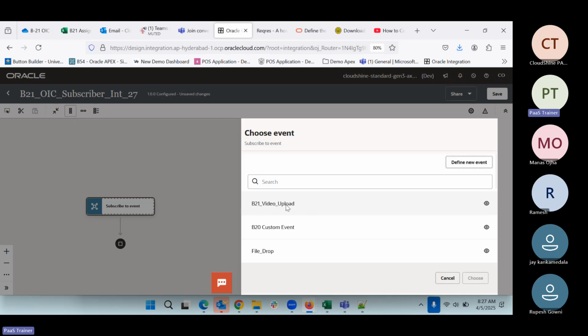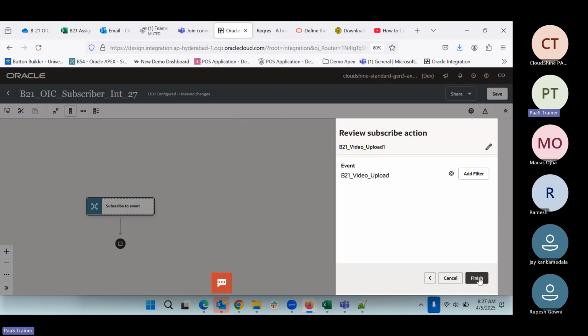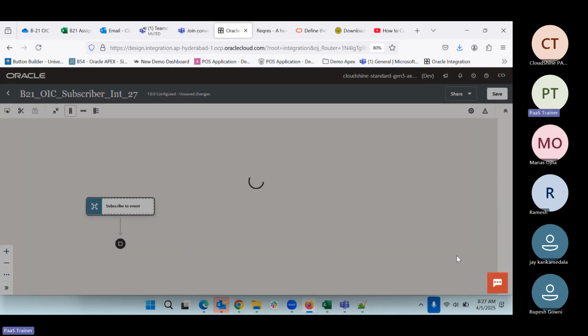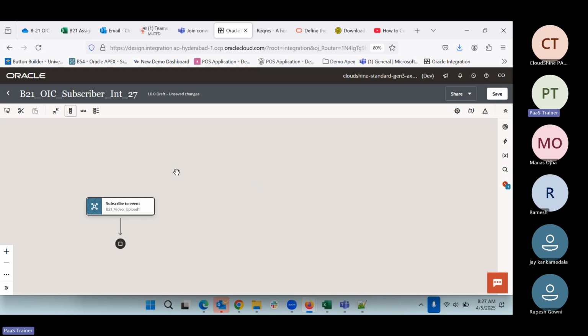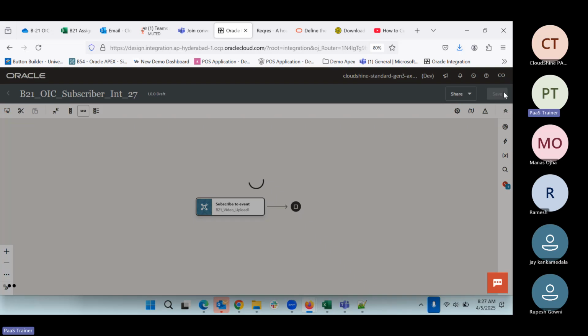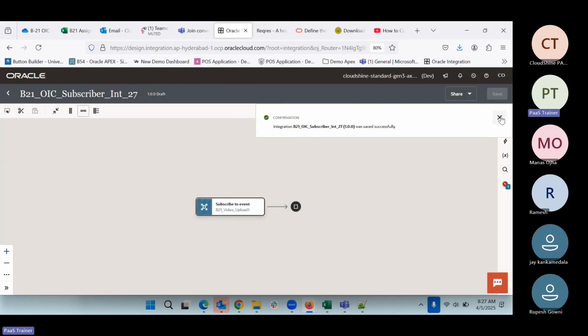So this integration we need to have, and we can say this one and choose Finish. If you see, this will also contain the stop, so it means this is also asynchronous. This will also not wait for the output. How our schedule integration is, in the same way the event integration is also there.